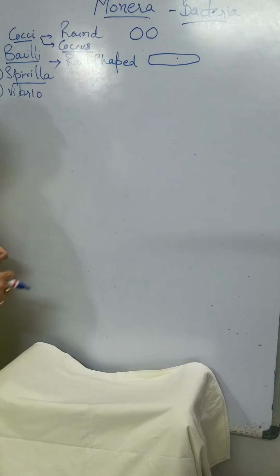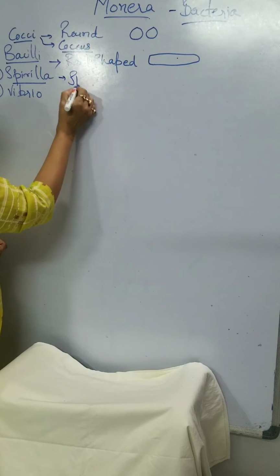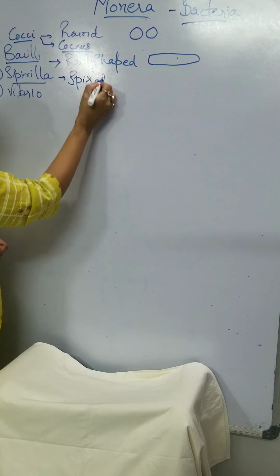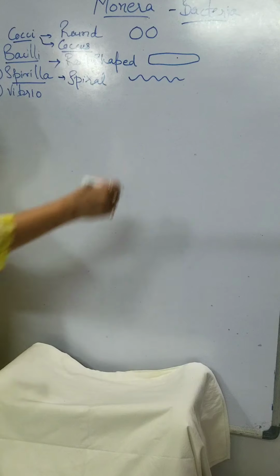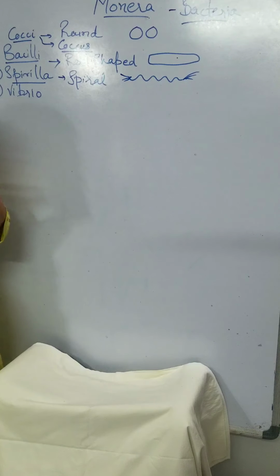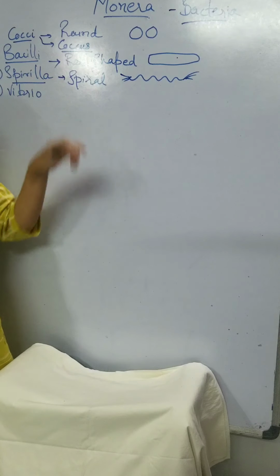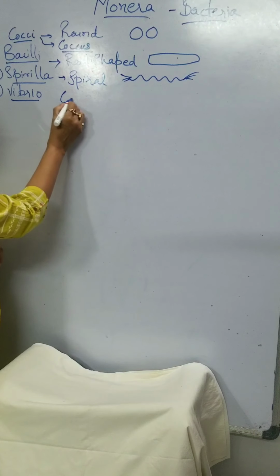Now we come to spirilla. The name says it is spiral. They are spiral in shape. They can have flagella over here and over there. These are known as spirilla and the singular is spirillum. The last one is comma shaped.